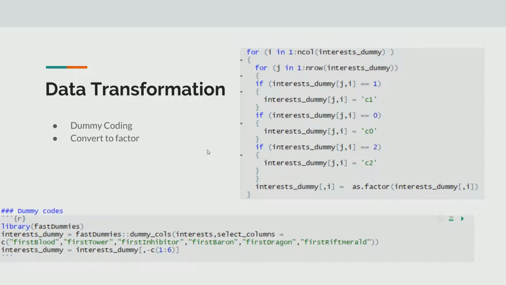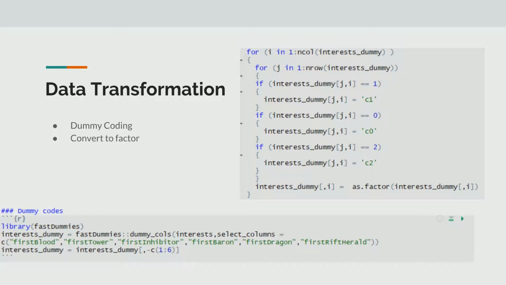Data transformation. Since I'm working with categorical data, one very important transformation I need to do is dummy coding. I did dummy coding with the help of a library called fastDummies. It provides a function called dummy_cols, with which I can select multiple columns of the dataset and transform them into dummy code in one function, which is very convenient and fast.